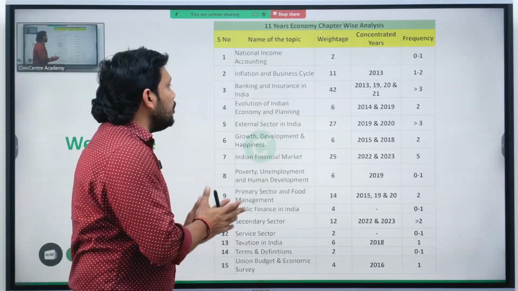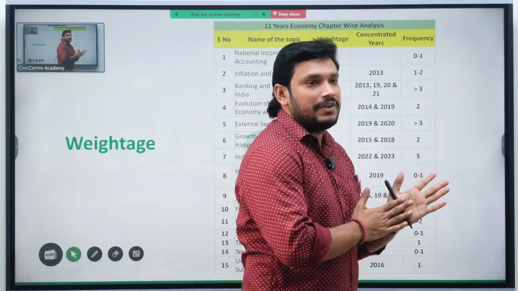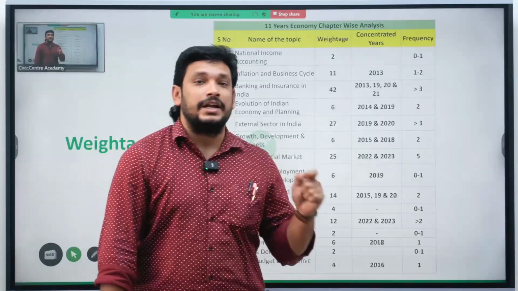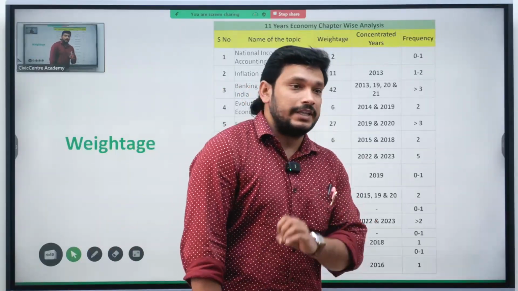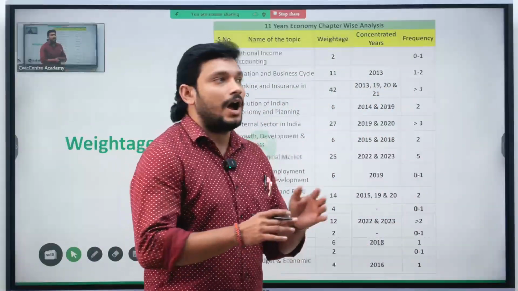Now coming to inflation and business cycle, for the last 13 years they have given 11 questions in it, and it is concentrated more in 2013. 4 questions came in 2013. Why did 4 questions come in 2013 regarding inflation and not after that?